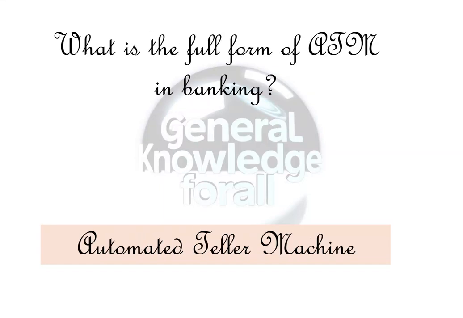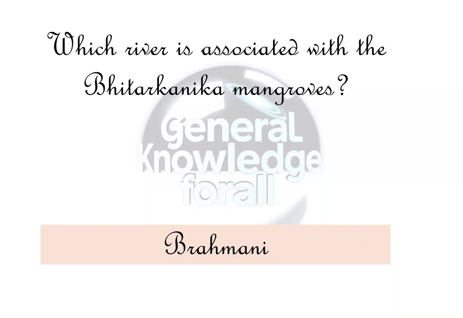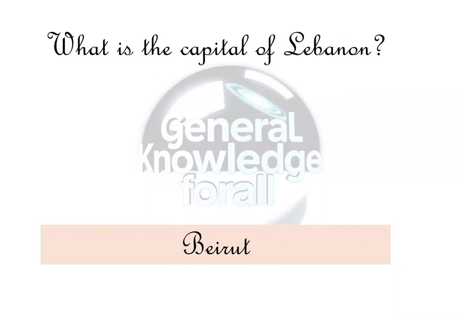Automated teller machine. Which famous wildlife sanctuary is located in Assam? Kaziranga National Park. Which river is associated with the Bhitarkanika mangroves? Brahmani. What is the capital of Lebanon? Beirut. Which Indian state is the largest producer of cardamom? Kerala.